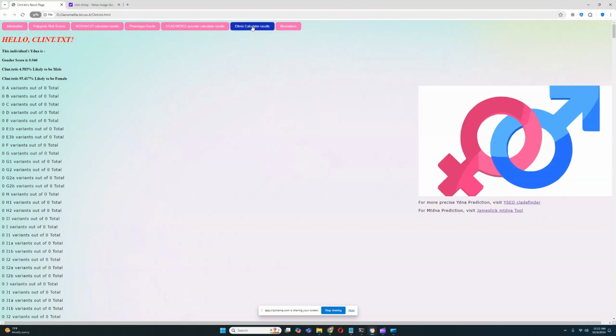And the ethnic calculator results will also be very interesting to see, what a chimpanzee scores on a calculator that is made for humans, right? Because this is a calculator that's made for human populations. But I do have a reference population for chimpanzee and gorilla in my ethnic calculator oracle, which we will see in a couple seconds.